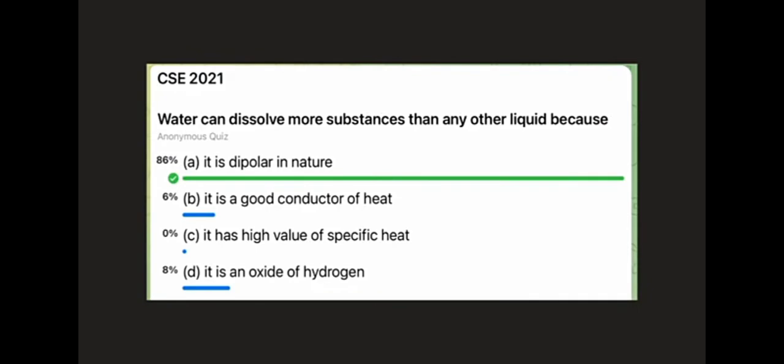The next question was: water can dissolve more substances than any other liquid because, the first option said, it is dipolar in nature. The next said it is a good conductor of heat. Next was it has high value of specific heat. And the last option said it is an oxide of hydrogen.